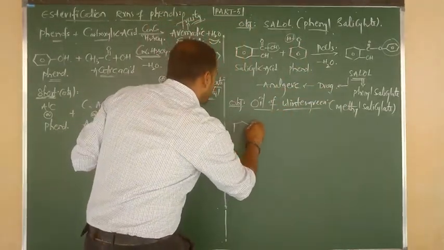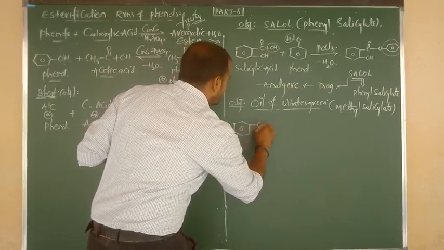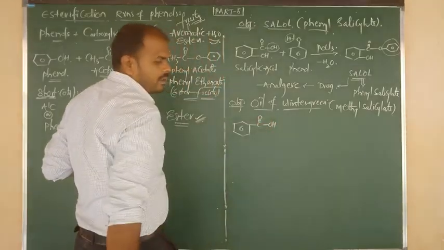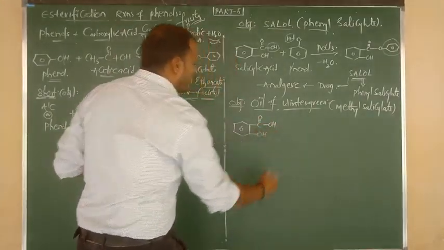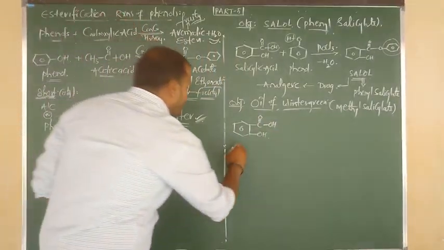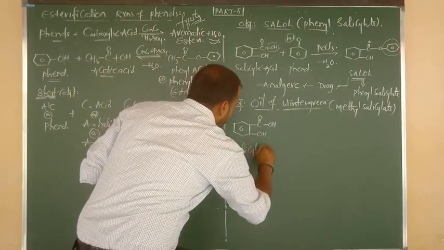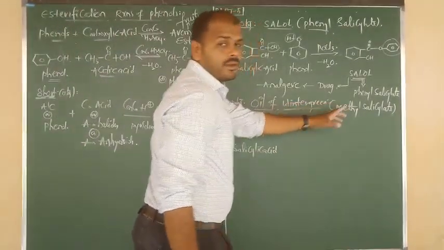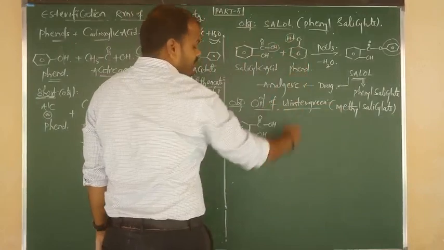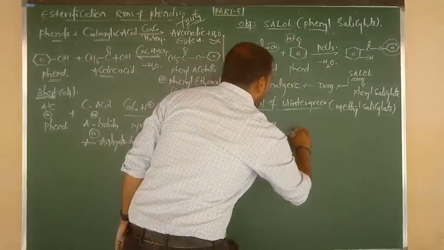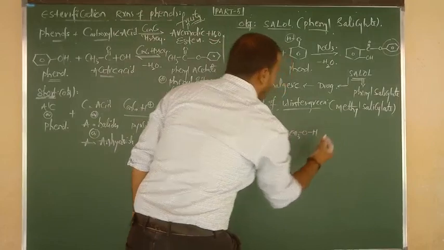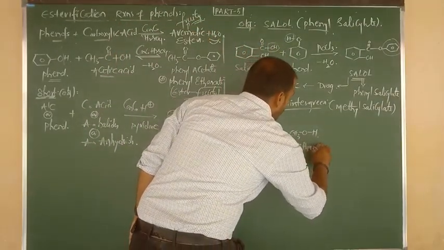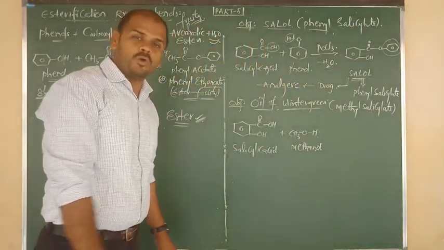First of all, we have to consider salicylic acid: C double bond O bonded to OH, and at the ortho place a fixed group, that is the OH group. What is the name of this reaction? Salicylic acid upon reaction with which compound? Here, instead of phenol, we have to consider methanol, CH3OH. This is called methanol or methyl alcohol or carbinol.